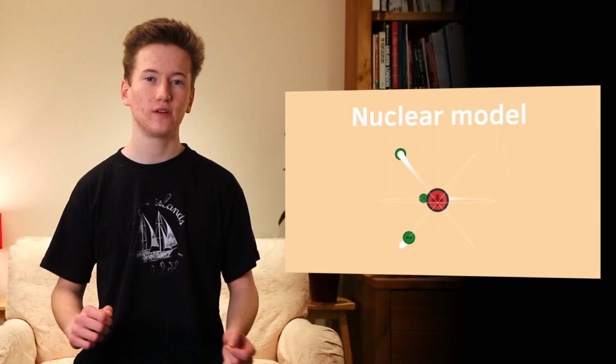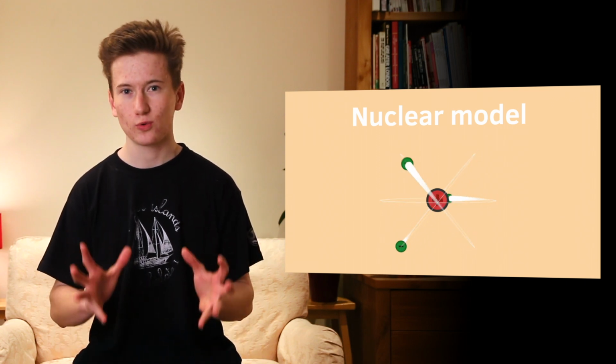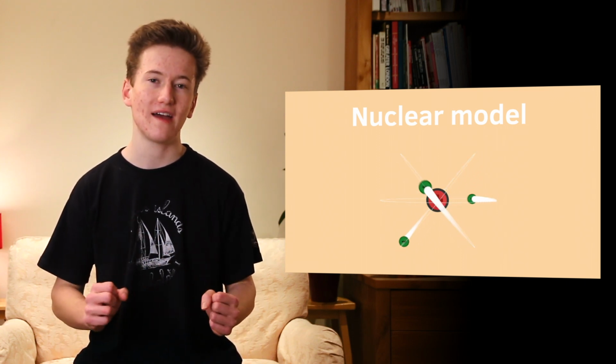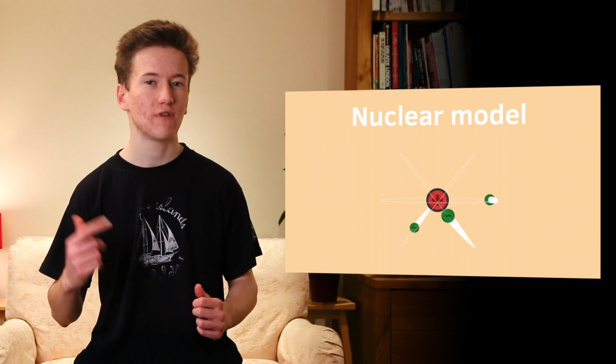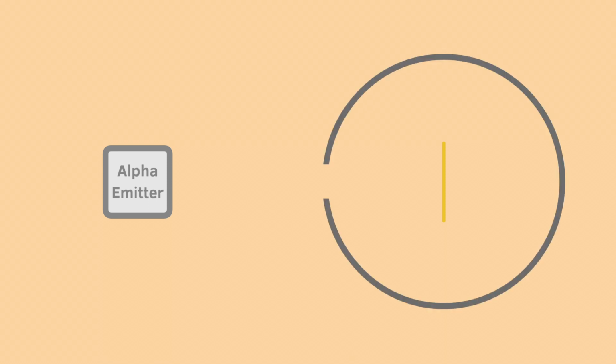Ernest Rutherford and his colleagues actually believed all of the positive charge was condensed down into a small area called the nucleus, around which the electrons orbited. They set out to prove this in an experiment called the Rutherford Alpha Scattering Experiment. In this experiment, they fired alpha particles at a thin layer of gold. They then set up a detector to see where they landed.